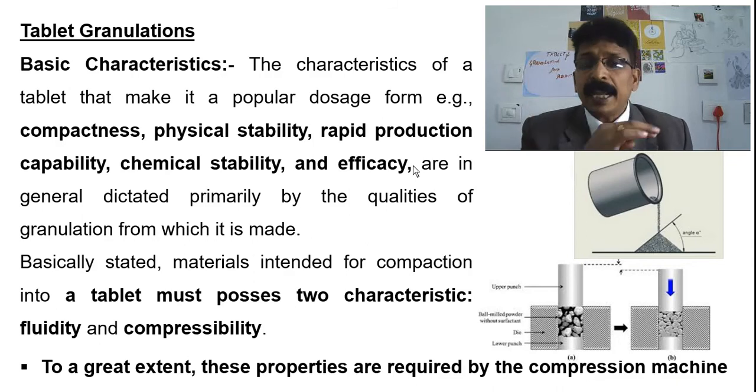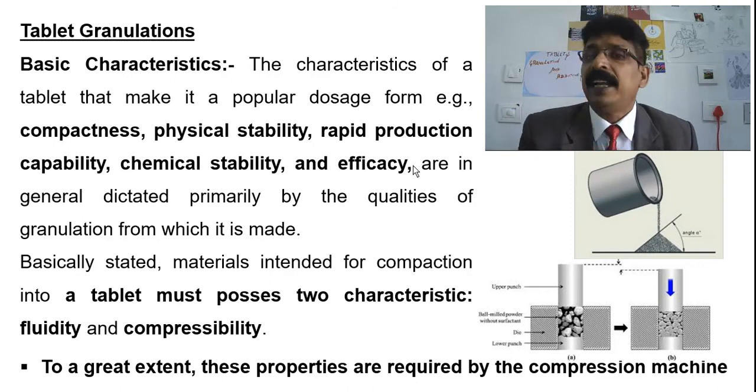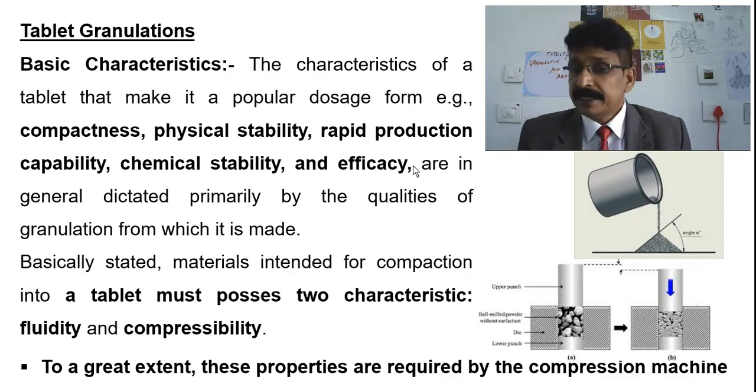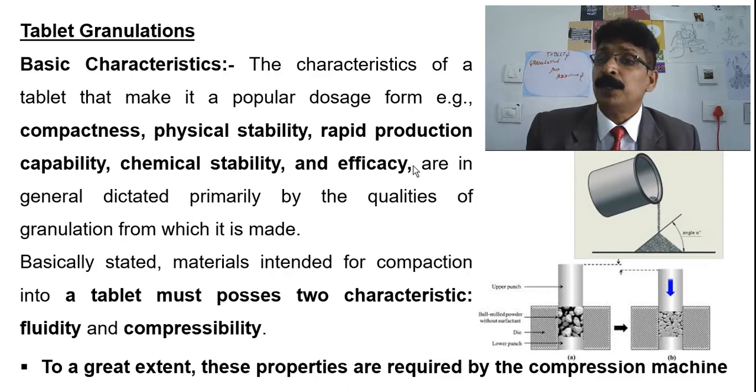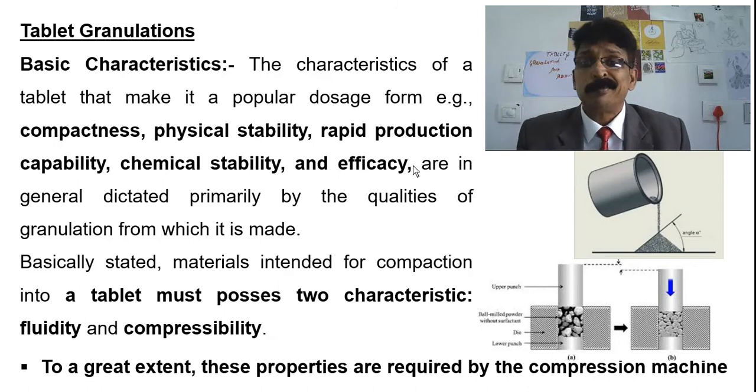To a great extent, these properties are required by compression machine design. See the picture which I am showing, which you might have studied in your physical pharmacy: angle of repose, that means the flow property of the powder.